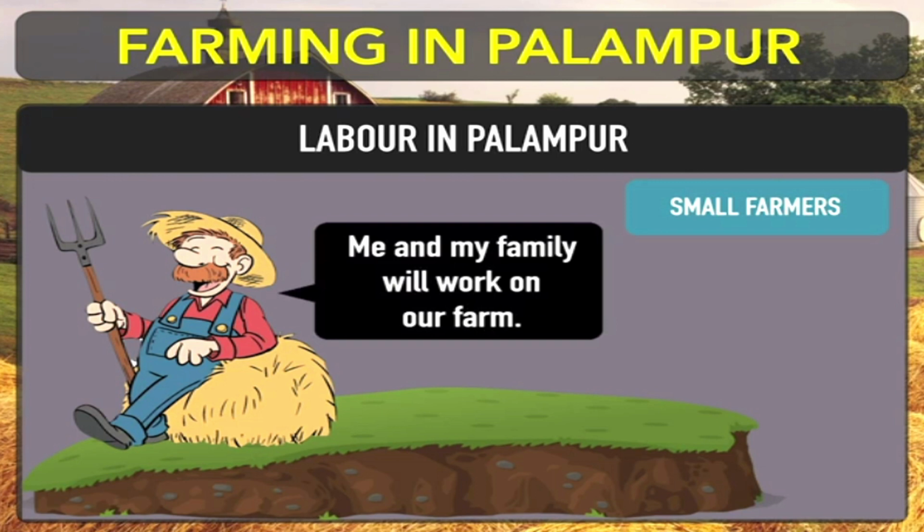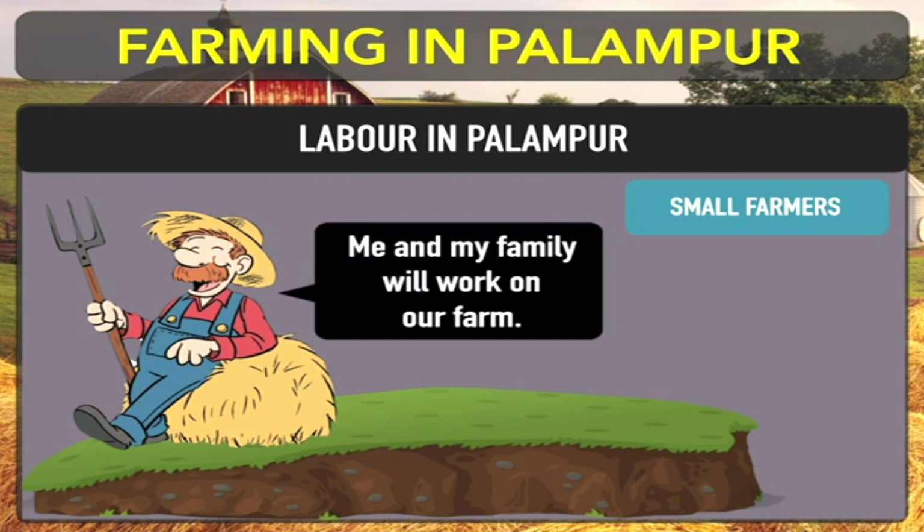They have a very small piece of land that they use for producing various kinds of crops at a very small level, and they do not have enough surplus to sell in the market for managing a good living standard.